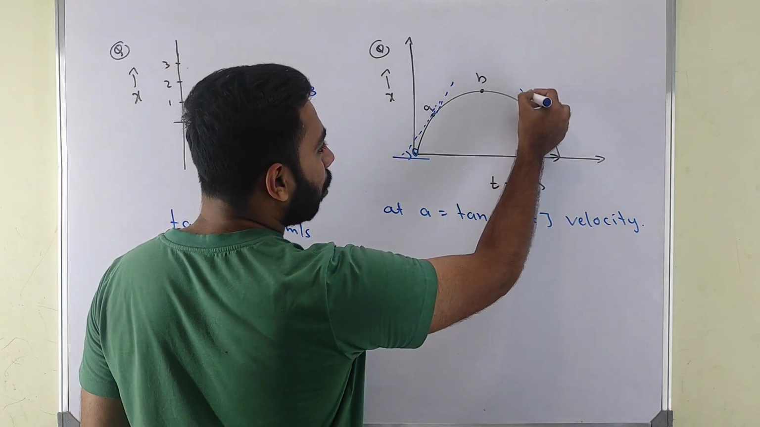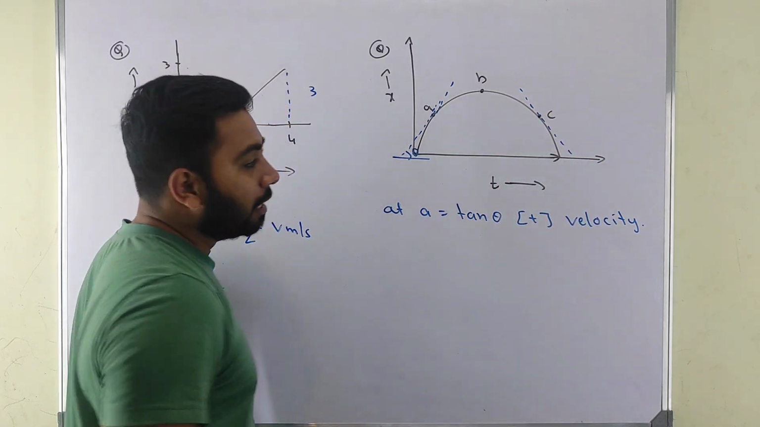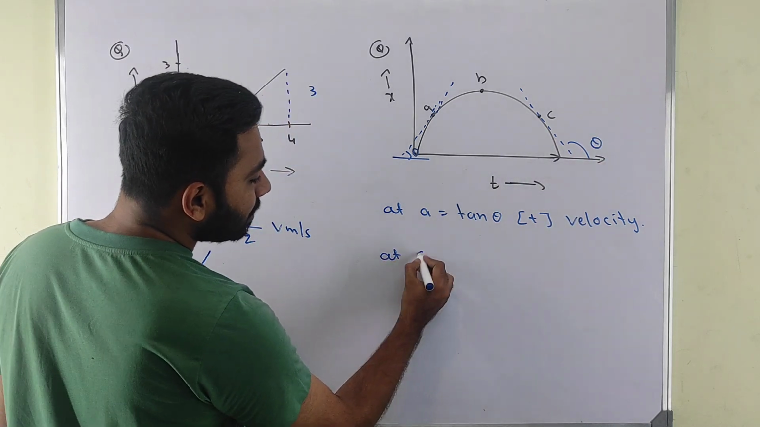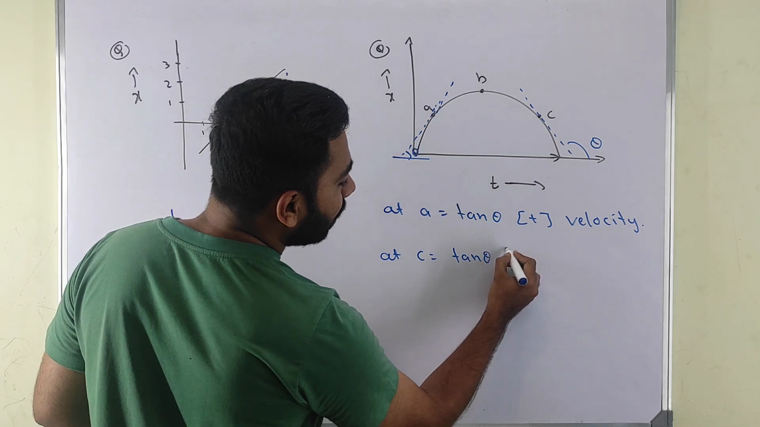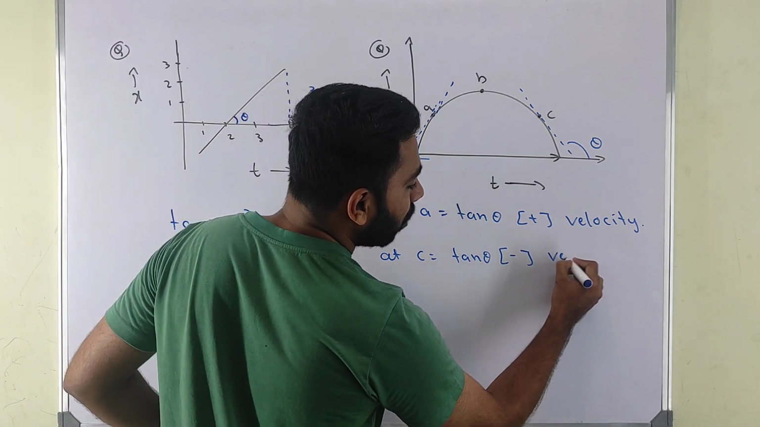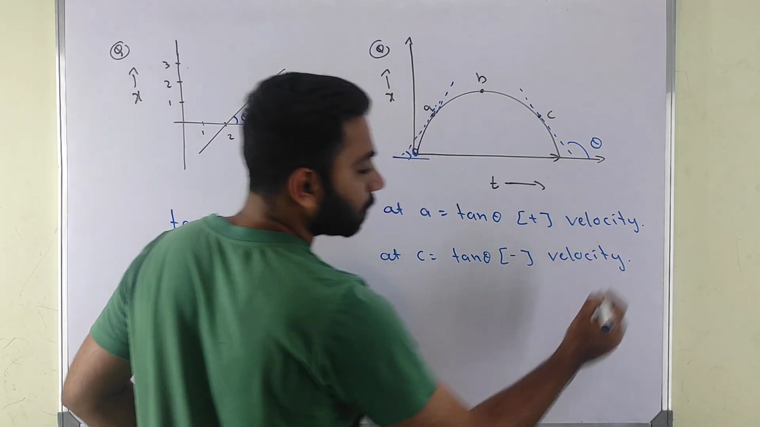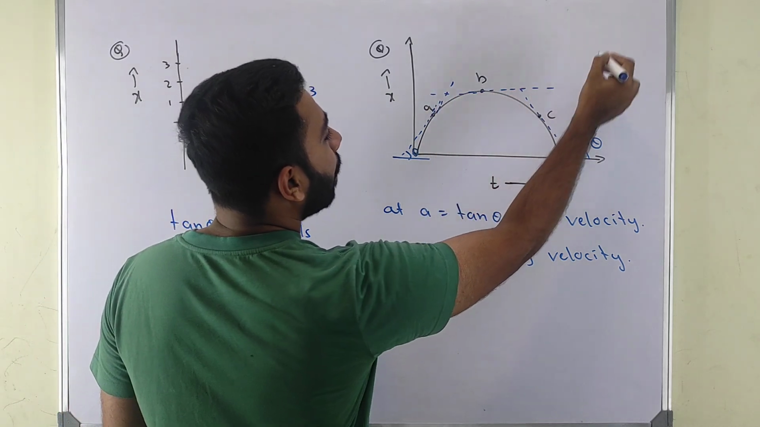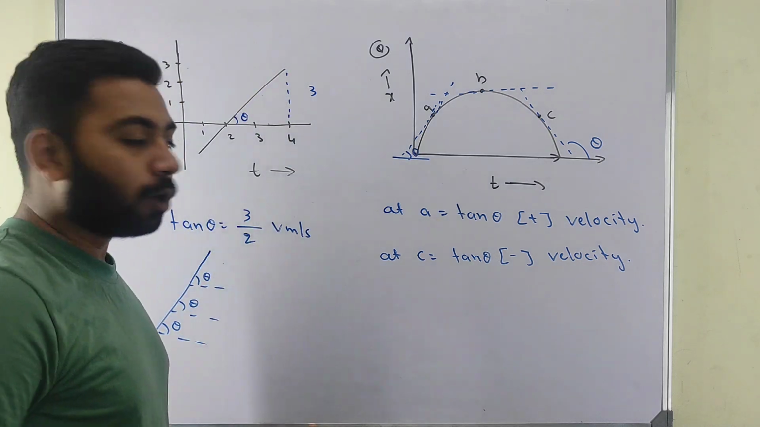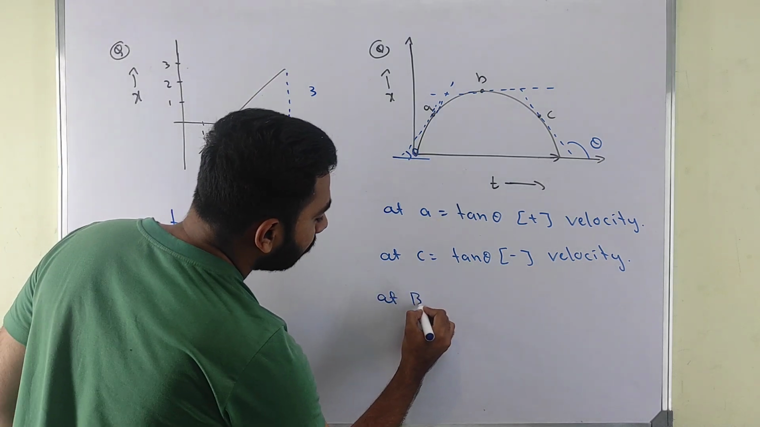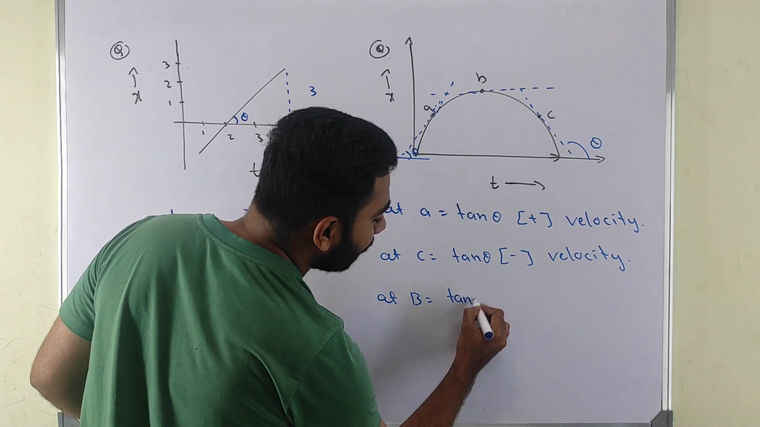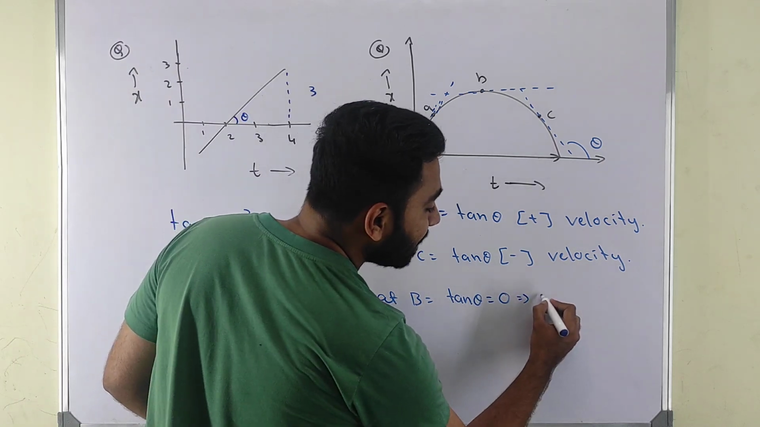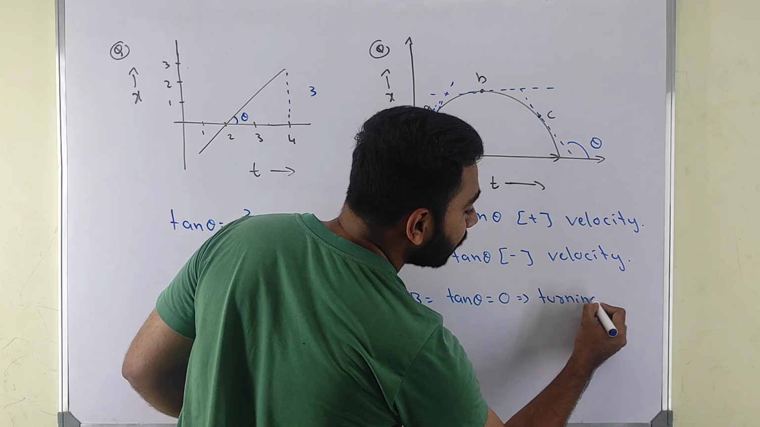Now when you see point C, I am getting the graph like this. The angle is more than 90 degrees, which means at point C tan theta is negative, which is negative velocity. Right? Now when you see point B, the slope is 0. At point B, my slope tan theta is 0, which means velocity is 0, which means it is the turning point.